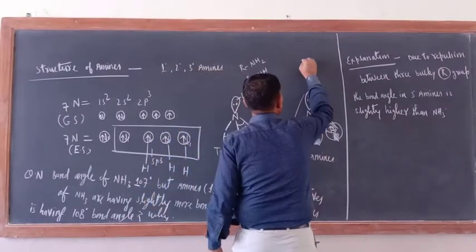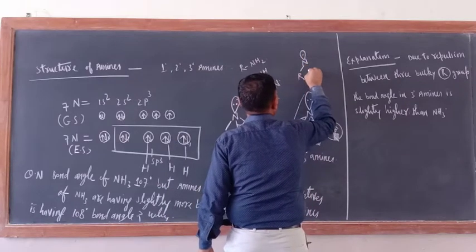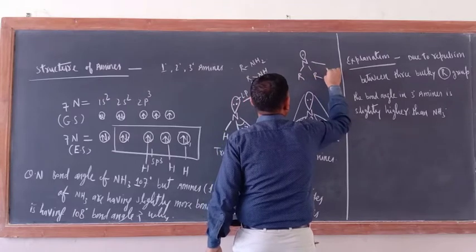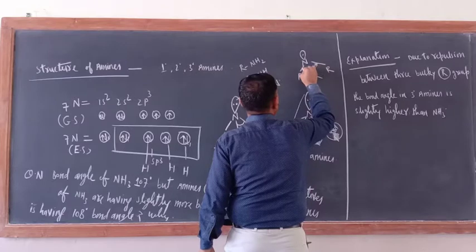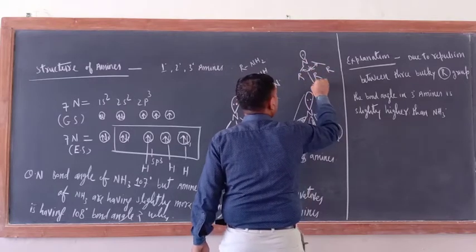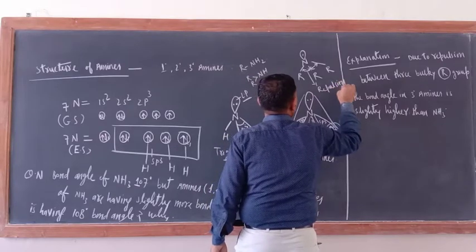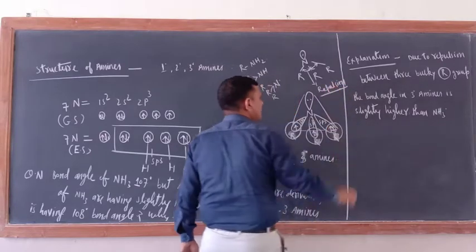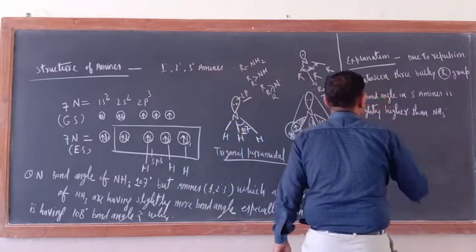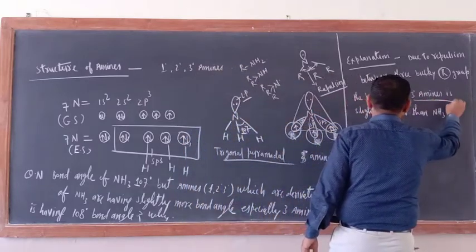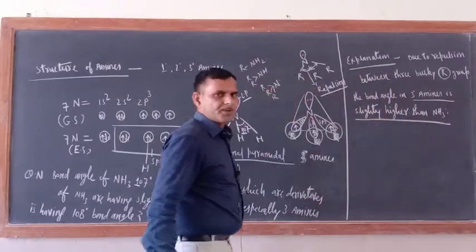So this is N, and here R, here also R, here also R. They will repel each other due to their bulky size, and because of this repulsion there is a slight increase in the bond angle. Due to repulsion between the 3 bulky R groups, the bond angle of 3 degree amines is slightly higher than NH3.